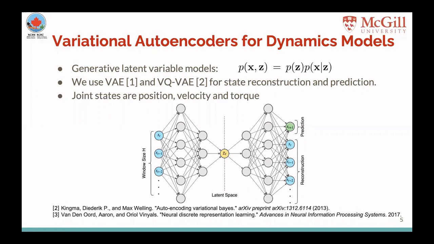The main difference between the two is that the latent space of the VAE is continuous, while the latent space of the VQVAE is discrete. As shown in the results, the discrete latent space can be useful in some cases.